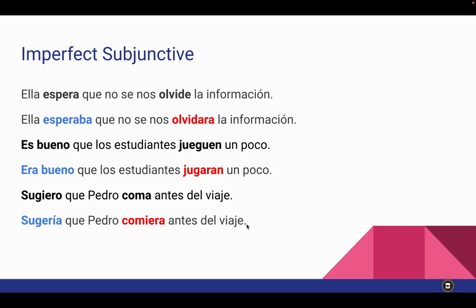And so you'll notice that all of these are the exact same formula that you already know from present subjunctive. It's just you're translating those two verbs and you're putting them both in the past tense.